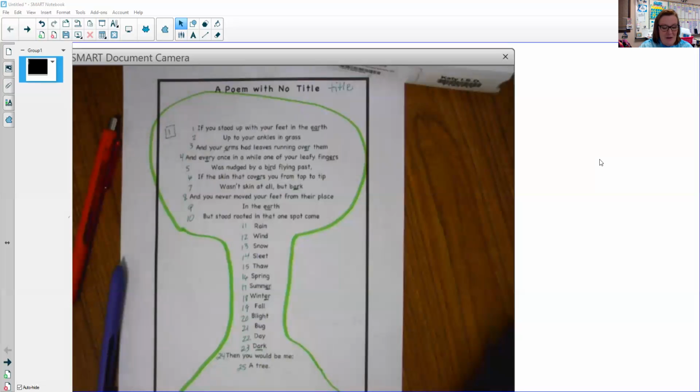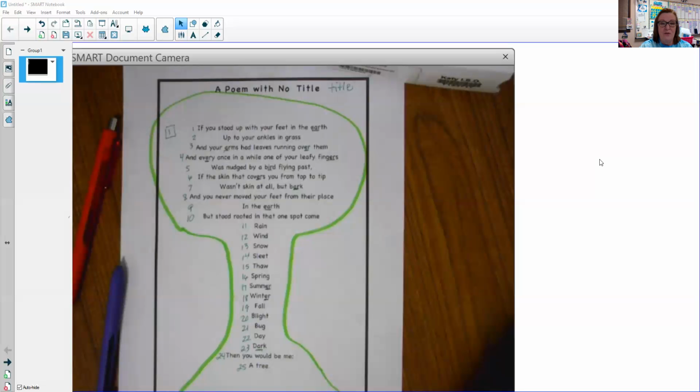So today what I would like to look at are the nouns that are in this poem, and I want to look at two different types of nouns: singular and plural nouns. Plural means more than one. Singular means single or one. So usually a plural noun will have an S or an ES on the end. A singular noun will not have an S.